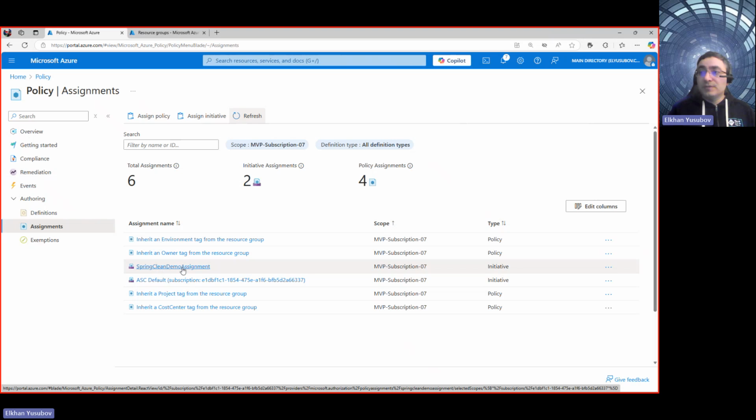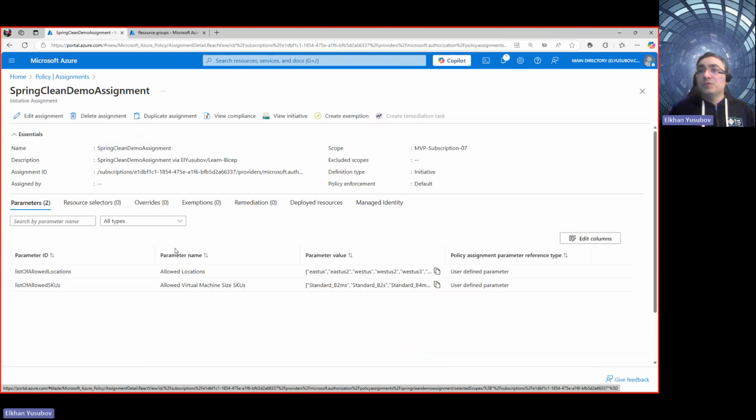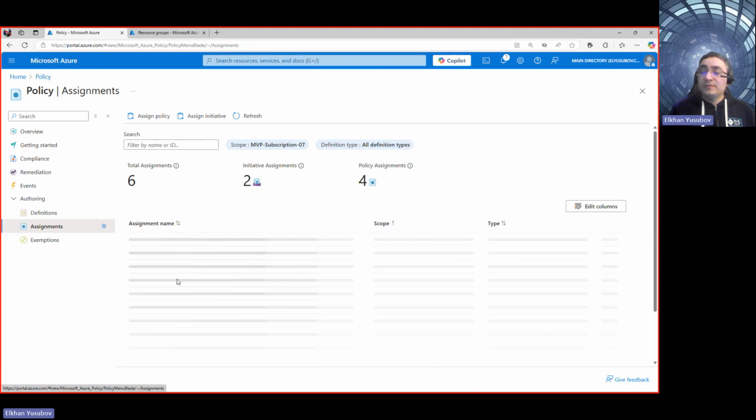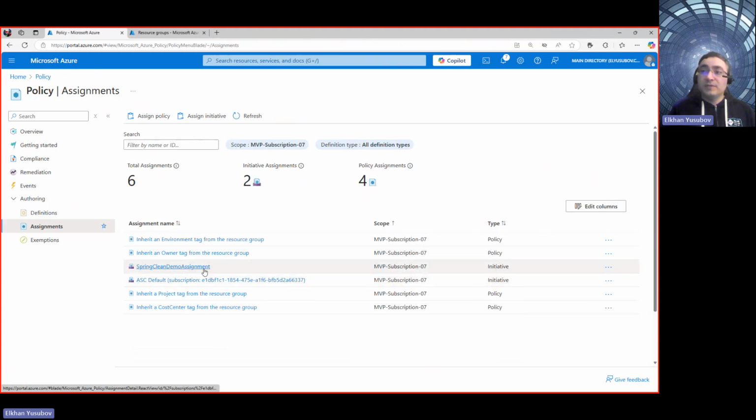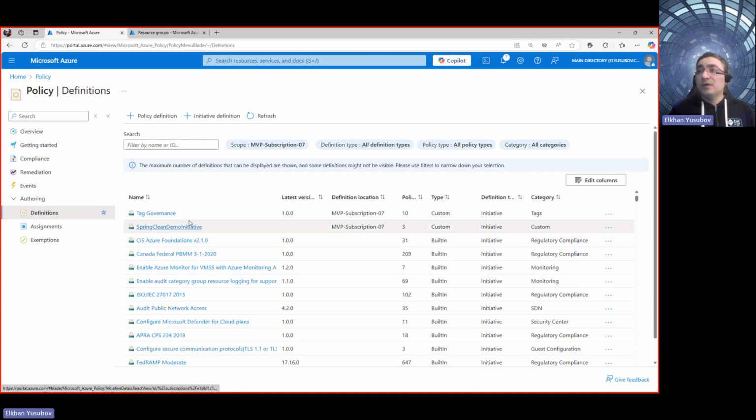If you click on this assignment, you would see that it defines the parameters that belong to it. If you go back to policy assignments here, again, we see Spring Clean demo assignment. If you want to see the actual initiative, which can be reapplied or changed later on, you can come here